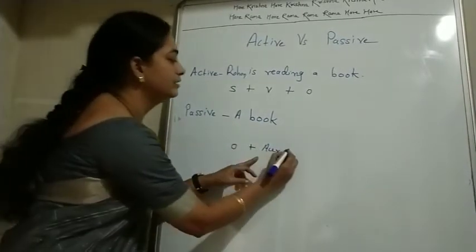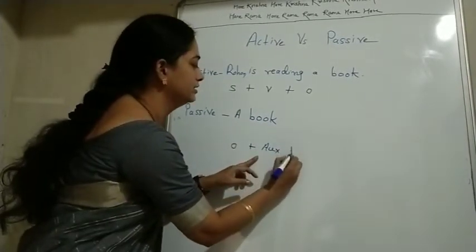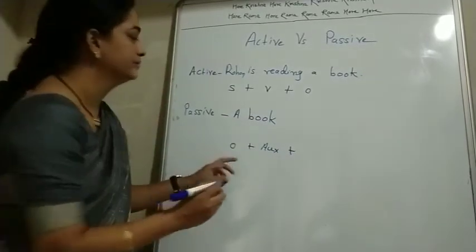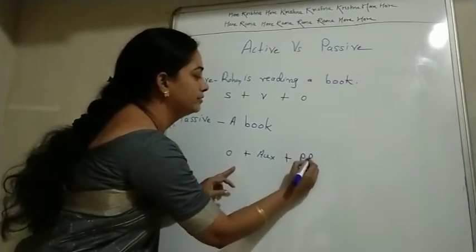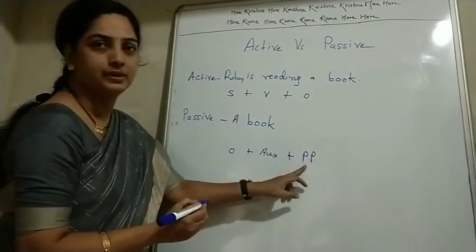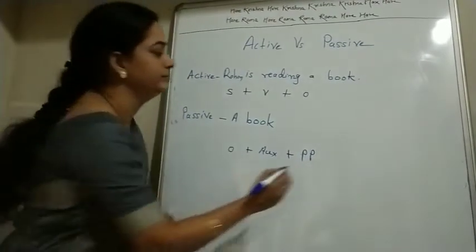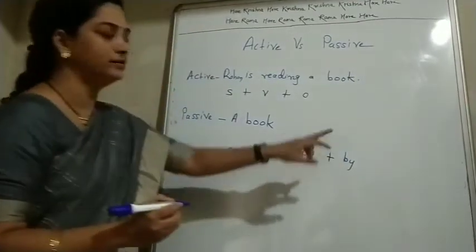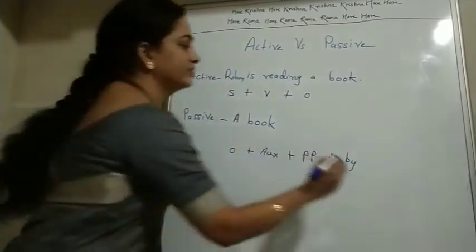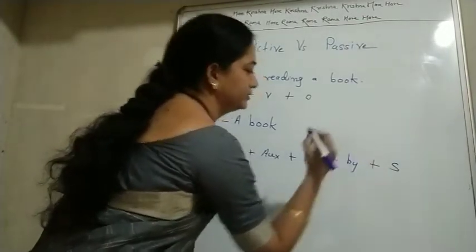So I am going to write complete construction here, then we will go to the sentence. So object plus auxiliary plus we have to add pp, that is past participle, that is the third form of the verb, and then we have to use preposition by, because we have to add subject further, and plus subject.